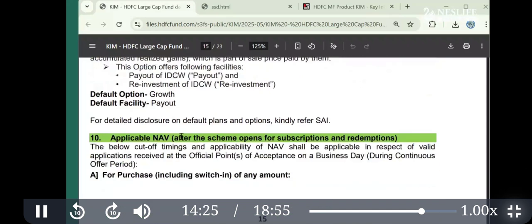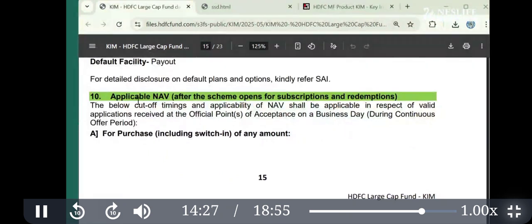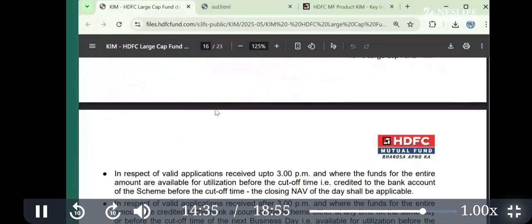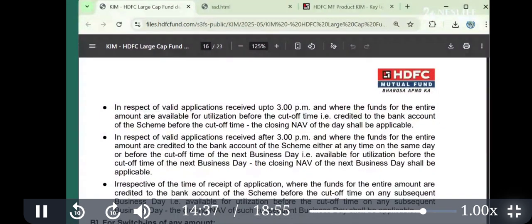Then net asset value. It is the price of one unit of the mutual fund. Here some operational timings are given: if you buy before 3 p.m., you will get the same day NAV, same day price.